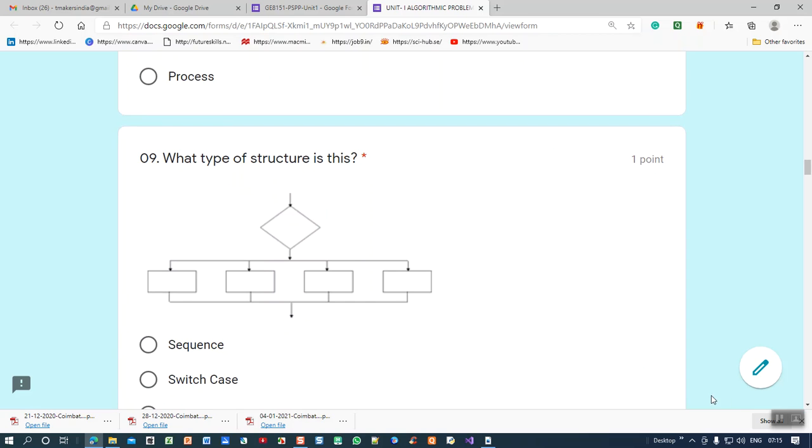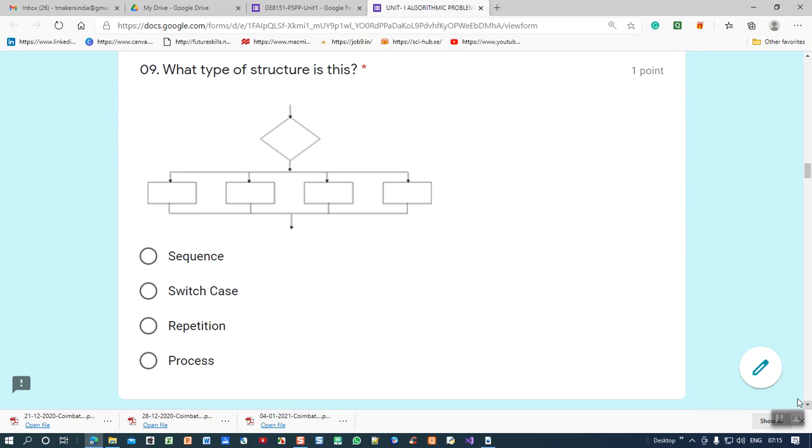Ninth question. What type of structure is this? If the condition is 1, this block; condition 2, this block; condition 3, this block. So what is this? Switch case. For example, here variable I equal to 1 means this block will be executed, I equal to 2 means this block, I equal to 3 means this block, I equal to 4 means this block. If it is not 1, 2, 3 or 4, then it's the default. Switch case structure.